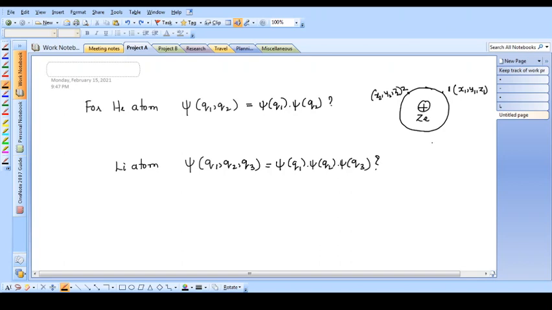The answer to this is that the position of one electron is dependent on the position of the second electron. Why? Because there is a definite interaction between the two electrons, which is nothing but the electron-electron repulsion. You know that electrons repel each other. So if the first electron is moving, say for example in this direction, the second electron immediately will come under the influence of the incoming electron.